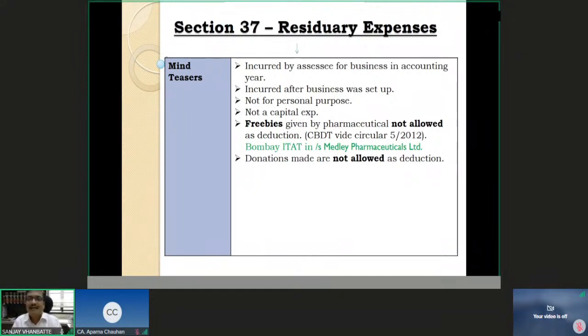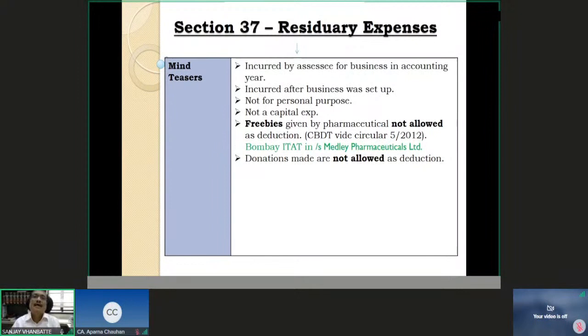Very interesting reading it makes, and accordingly one can spend as much time as on this. But okay, for the timing we stop here. We have tried to understand the gamut of section 37, not in 30 to 36. It is laid out wholly and exclusively for the purpose of business. The expenditure incurred is not an offense, or it is not something which is prohibited in law. CSR activities expenditure is not allowed because it is an appropriation unless it is falling in the category of section 30 to 36. And finally, we saw that any advertisement in the political parties' brochure, etc., is specifically prohibited as section 37B, and then we tried to understand the gamut of section 37.